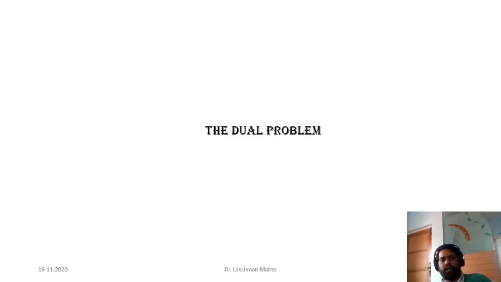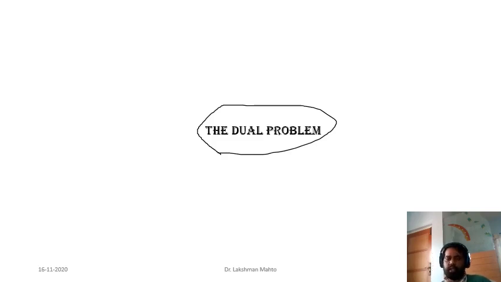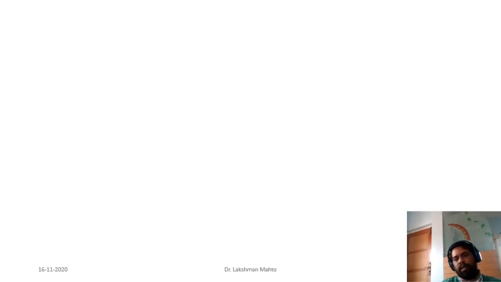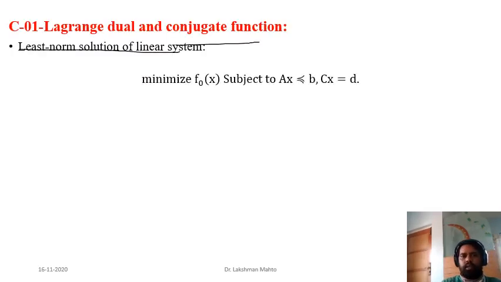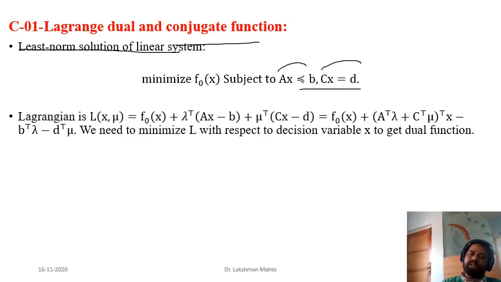So now I will talk about a very general structure of the dual problem, because we have to utilize all kinds of properties associated with the dual problem. So that's where I will discuss in detail the dual problem and the general form of the dual problem, other duality conditions, other kinds of things. So first I would like to talk about the relation between the Lagrange dual function and the conjugate function. So what is the relation? Consider an optimization problem where we simply optimize an objective function f naught subject to linear constraints. That means we are having both kinds of constraints, equality constraints and inequality constraints.